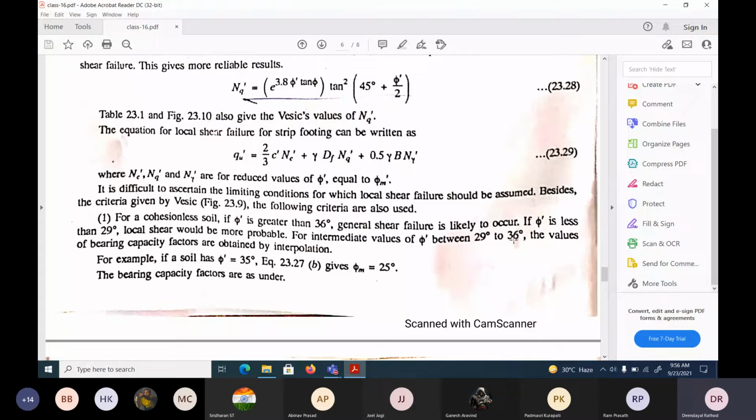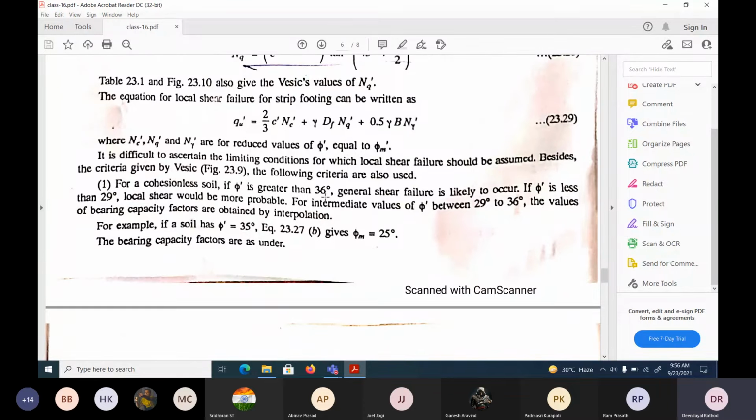For a general shear failure, the phi value generally would be 36. If phi is less than 29, then local shear failure will occur. For intermediate values of phi between these, the values of the bearing capacity factors are obtained by interpolation. We can do it.